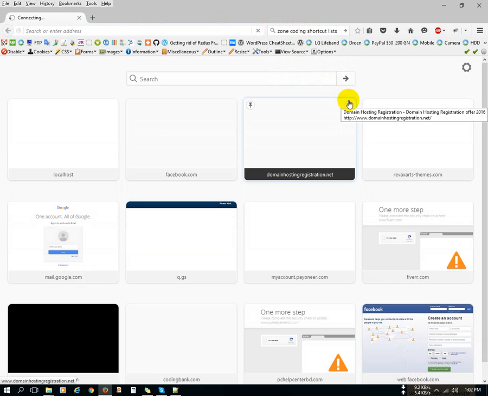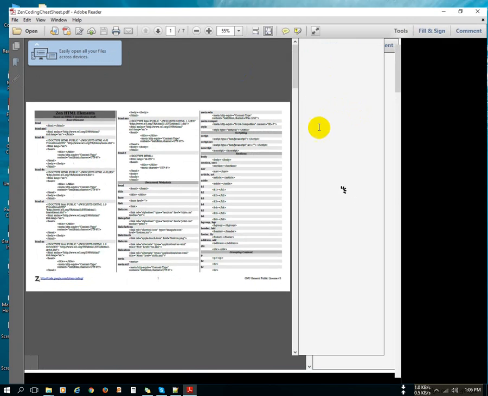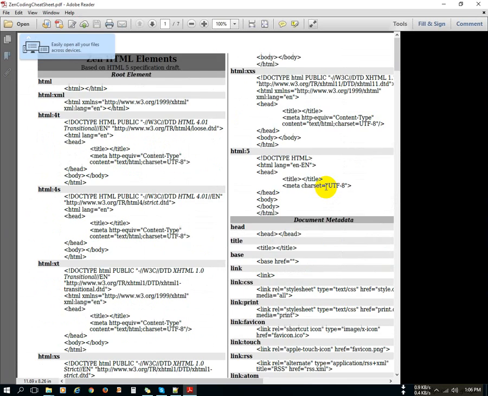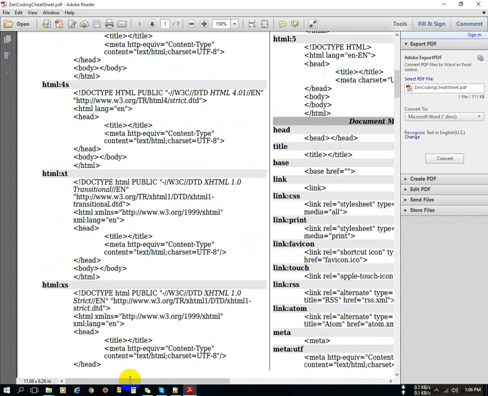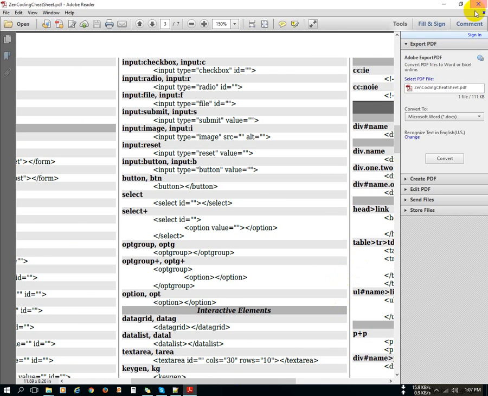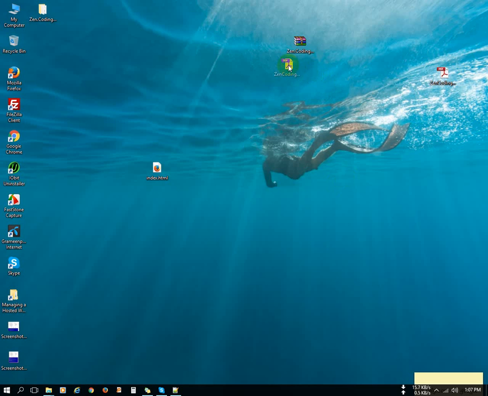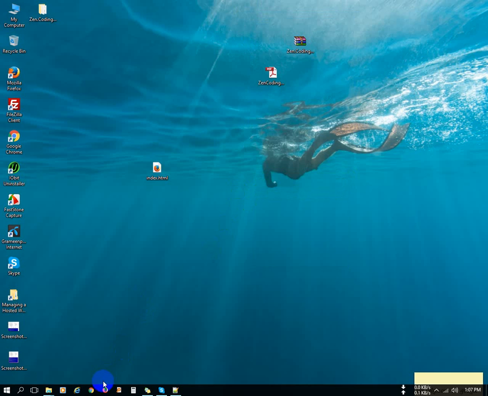You can search for the Zen Coding shortcut list, and this is the shortcut list. You can see it here. I will share the file. You can download this file. I will share two files in this video tutorial below. Then please check the video tutorial description, and I will share this.